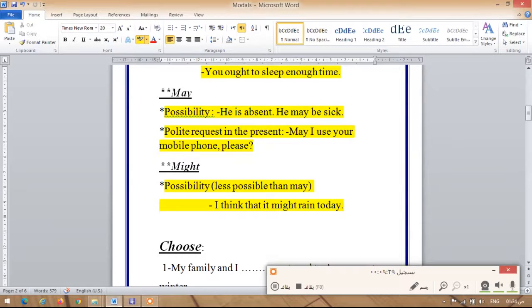Like when you want to go to the bathroom, you can say, can I go to the toilet please? Or may I go to the toilet please? Which is more polite? May is more polite. And which is better to ask the teacher? May I go or can I go? So it's going to be, may I go to the toilet please? It's more polite. So these are the modals,